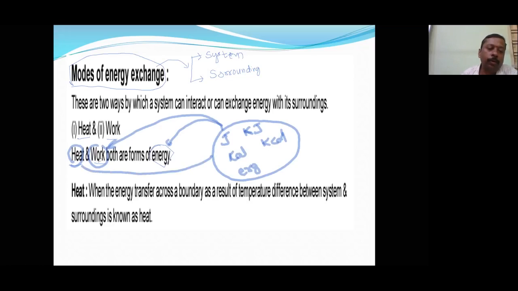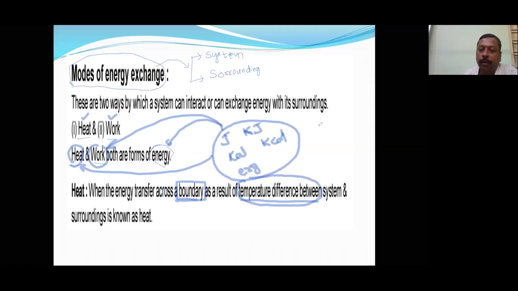So heat is the energy transferred across a boundary as a result of temperature difference between the system and surrounding. Already I have explained the types of boundaries. Heat will be transferred when there is a difference in temperature between system and surrounding.